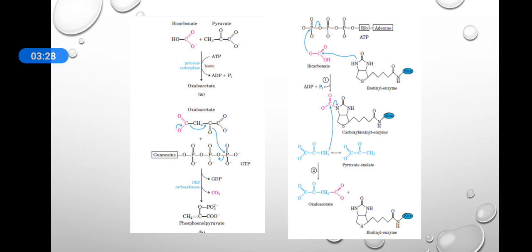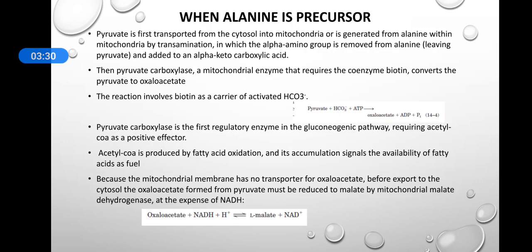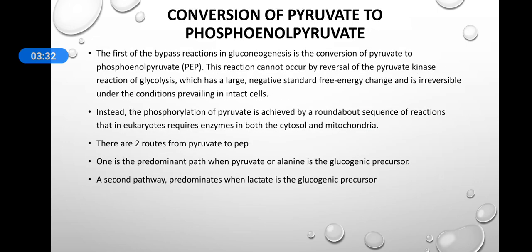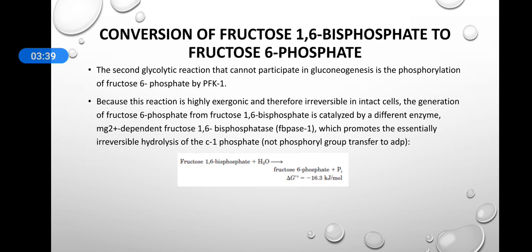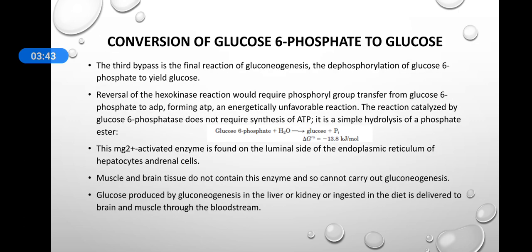First is the conversion of pyruvate to phosphoenolpyruvate, then the conversion of fructose 1,6-bisphosphate to fructose 6-phosphate, and the final bypass, conversion of glucose 6-phosphate to glucose.